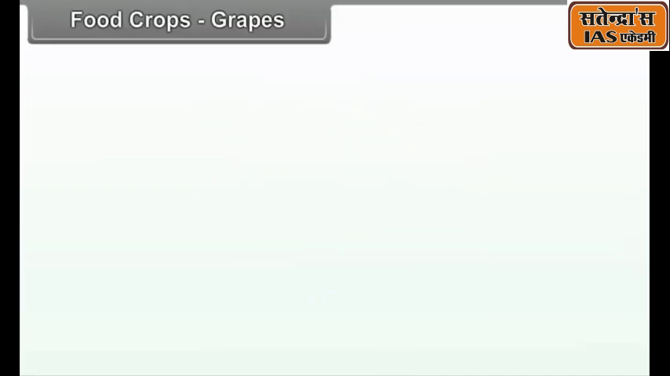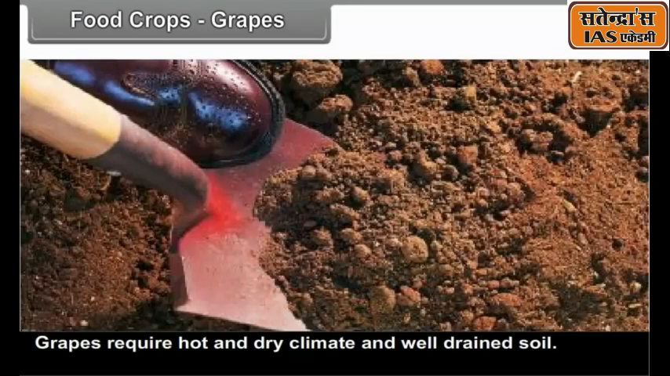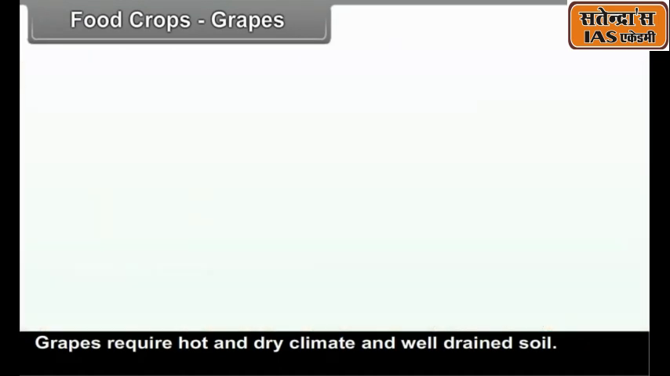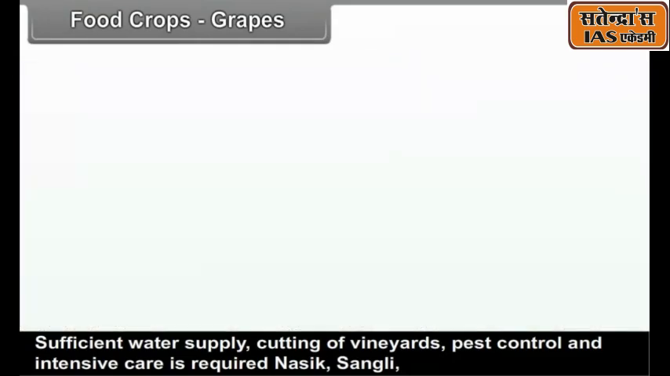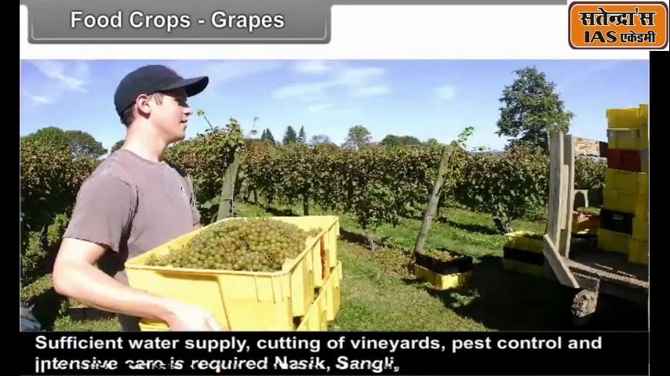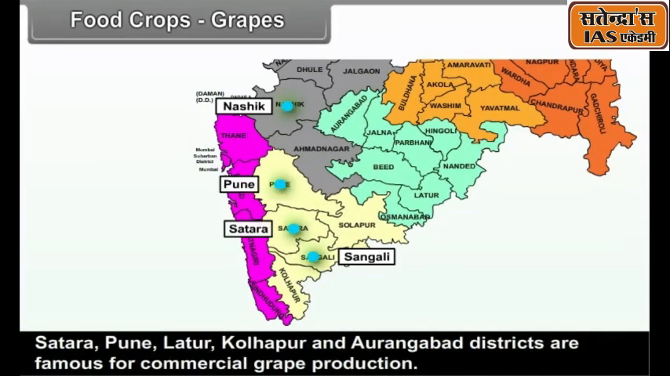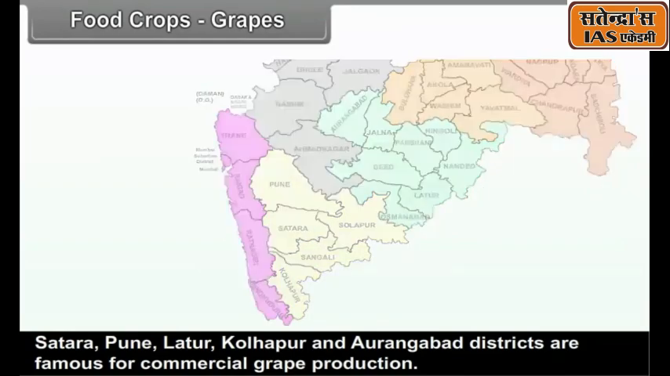Grapes. Grapes require a hot and dry climate and well-drained soil. Sufficient water supply, pruning of vineyards, pest control and intensive care are required. Nasik, Sangli, Satara, Pune, Latur, Kolhapur and Aurangabad districts are famous for commercial grape production.